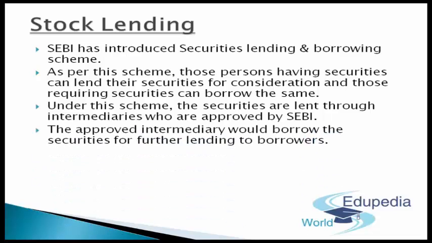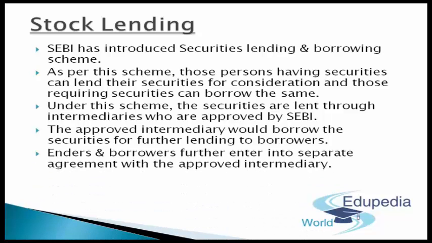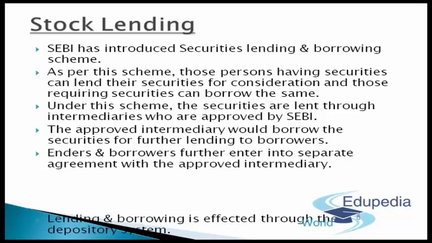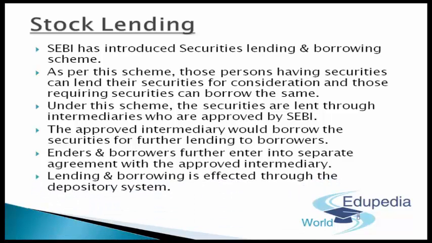The approved intermediary would borrow the securities for further lending to borrowers. Lenders and borrowers further enter into a separate agreement with the approved intermediary. And finally, the lending and the borrowing is effected through the depository system. So guys, this is how the procedure of stock lending basically prevails and goes forward. So that's how it is actually taken care of.